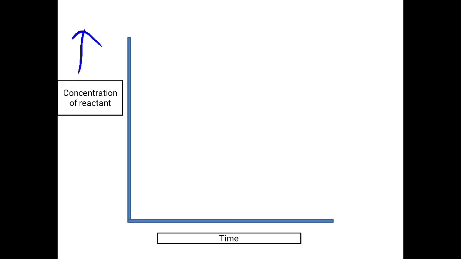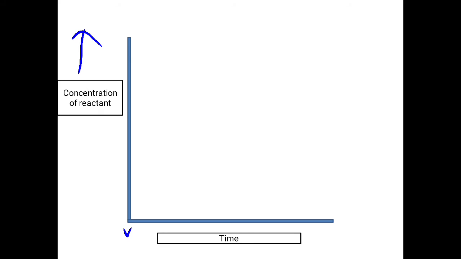So we shall see now how graphically we can represent this decrease in the concentration with respect to time. How can you represent this rate graphically? On the y-axis I'm going to take the concentration of the reactant, and time on the x-axis. Initially, when time is 0, at this origin point, you only have the reactant, there is no product formed. At that time you have full of the reactant, so the concentration of the reactant is very high.